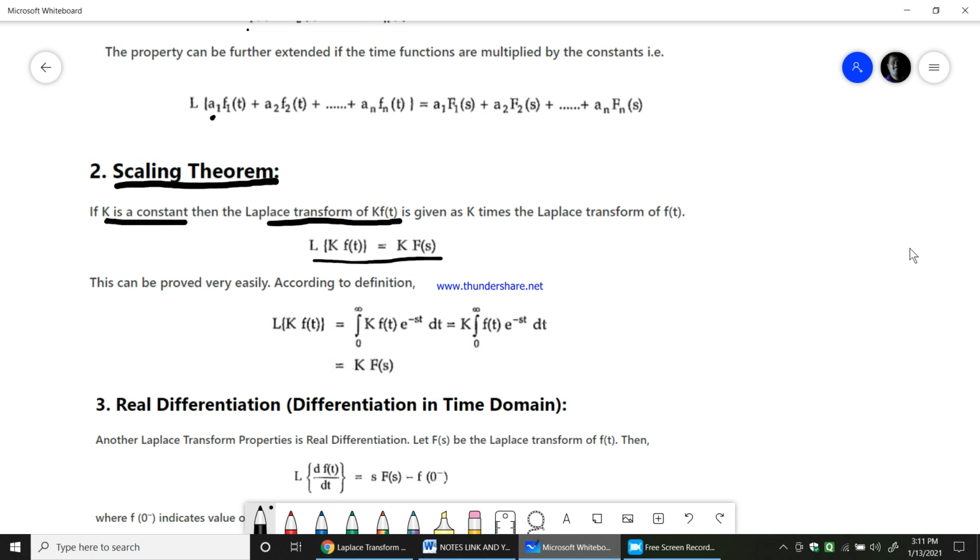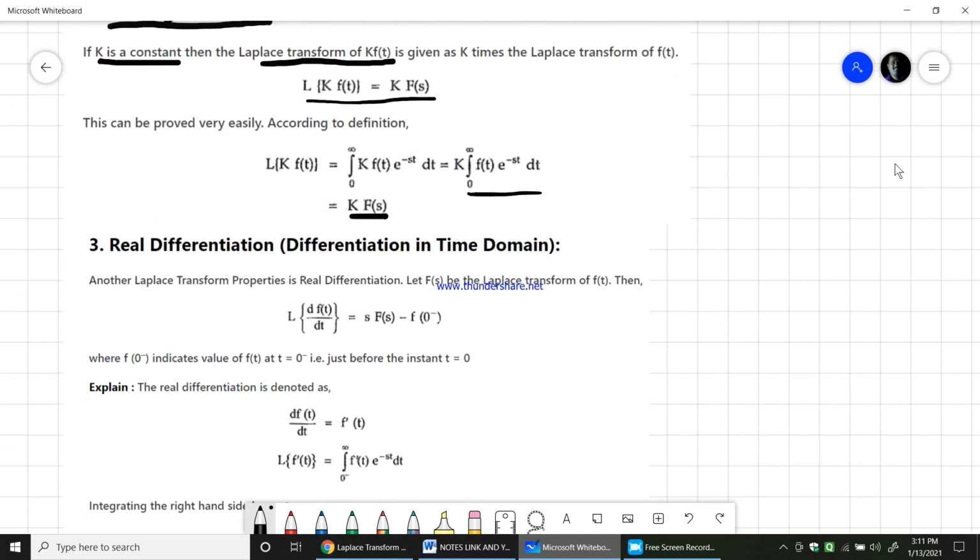So this can be proved very easily. How is that? The Laplace transform of k into f of t can be written as the integration from 0 to infinity of k into f of t e power minus st dt, and k is a constant, so you can take it out. Therefore, k times the integration from 0 to infinity of f of t e power minus st dt, and this we know is F of s. Therefore, k into F of s. So this is the scaling theorem in Laplace transform that we come across.